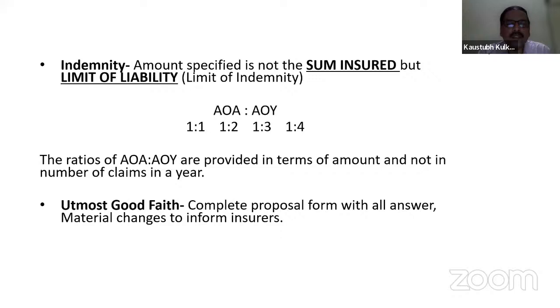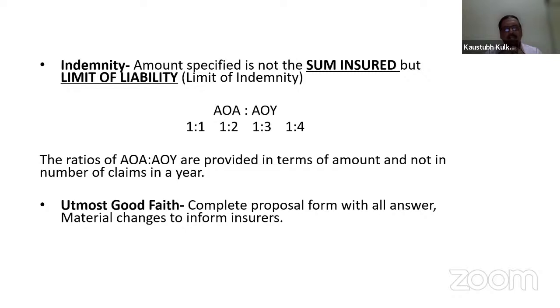Okay, so these are certain liability ratios: 1:1, 1:2, 1:3, 1:4. Sir, one more example of 1:2. I can give you the same example.